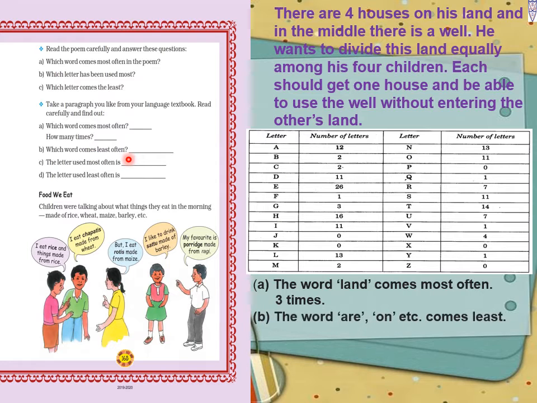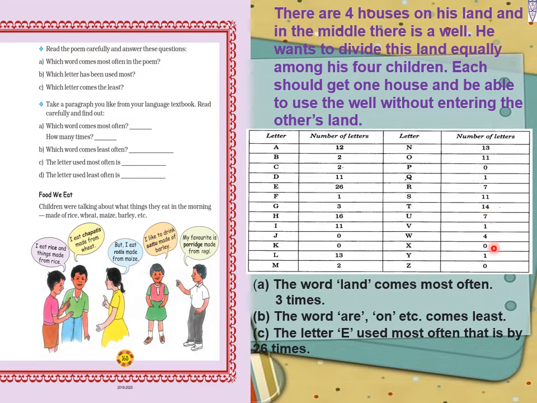Now next question, which word comes least often? So which words are used the least? So that is R. R is used only one time, and on. The words R and on etc. come least.